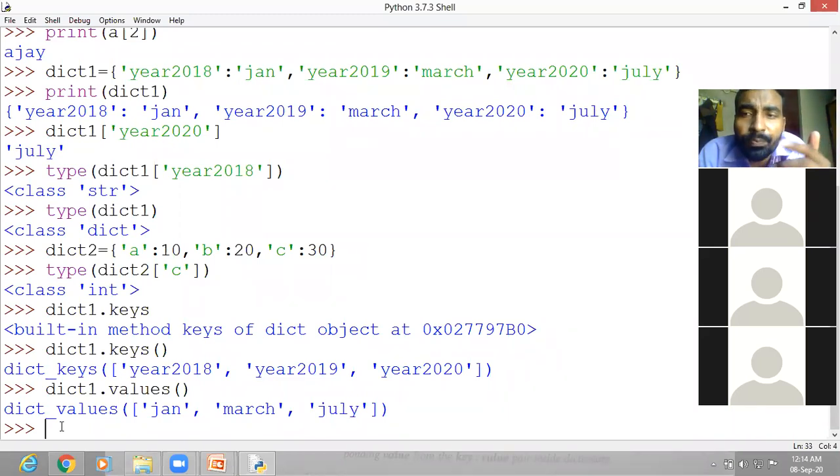Now if you want to perform operations on these, like if you take the values, let us take the values of dict2. So we have dict2 dot values. Let us take this value in a variable. The variable is ABC.